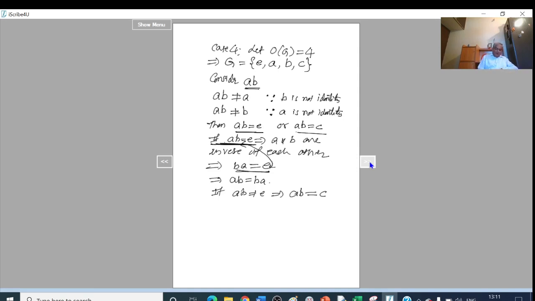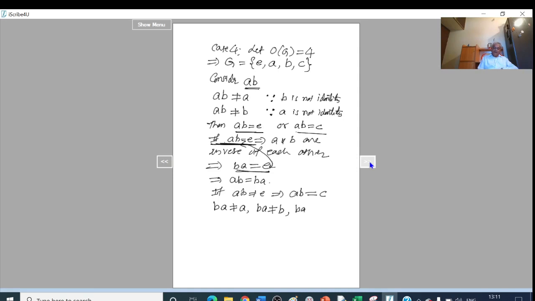Now what about BA? BA cannot be equal to A because B is not the identity. And BA cannot be equal to B because A is not the identity.